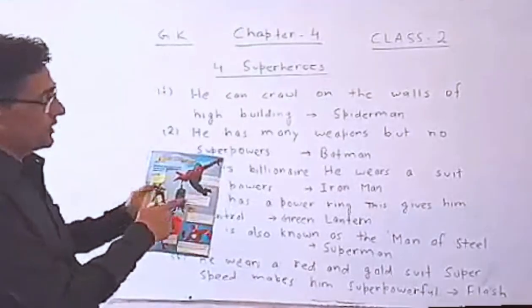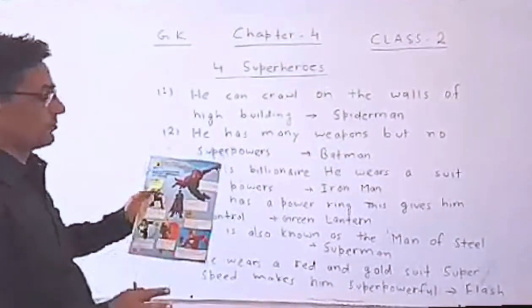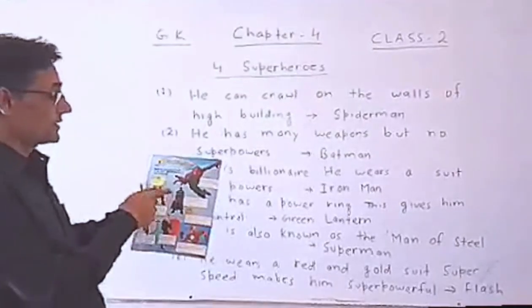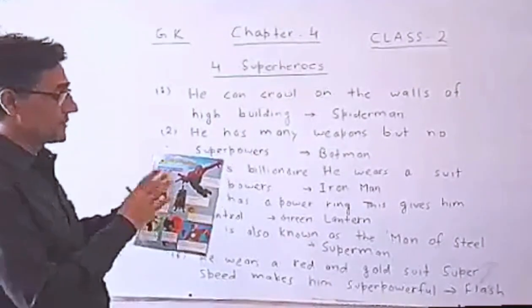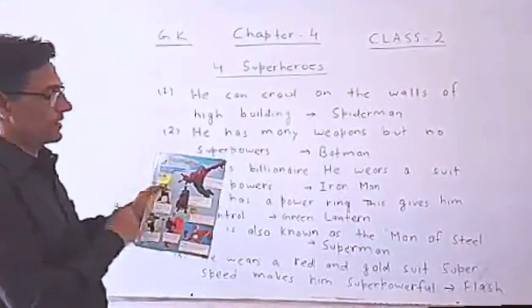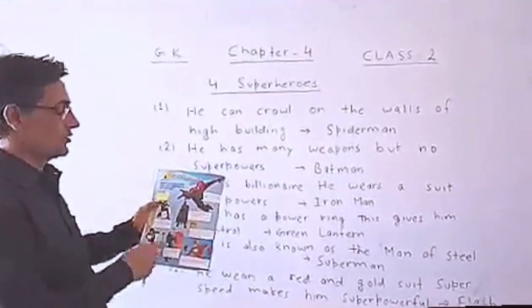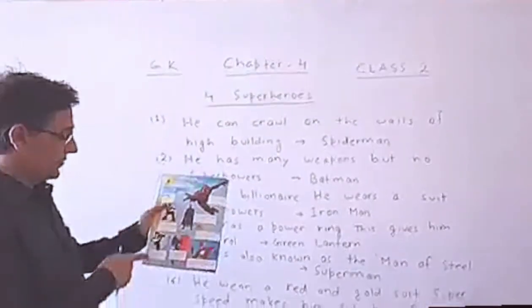In this clue, written here, he has many weapons but no superpowers. This means this superhero has many weapons but no superpowers. That is called Batman. Batman has many weapons but no superpowers. So you should write here Batman.